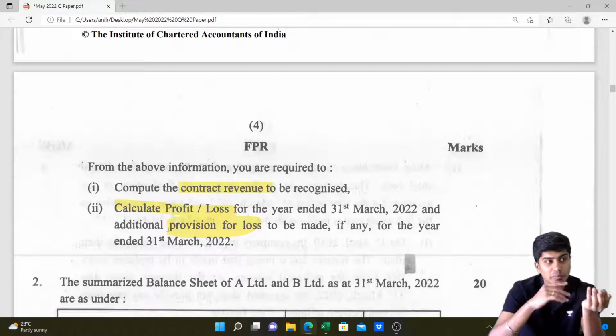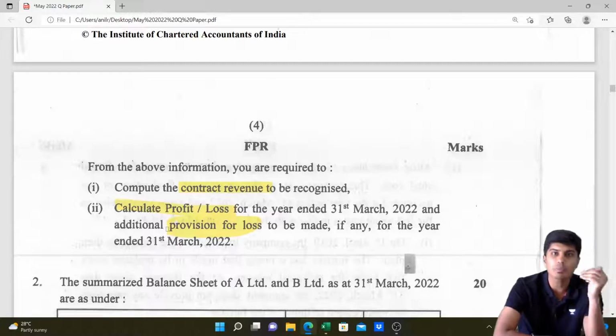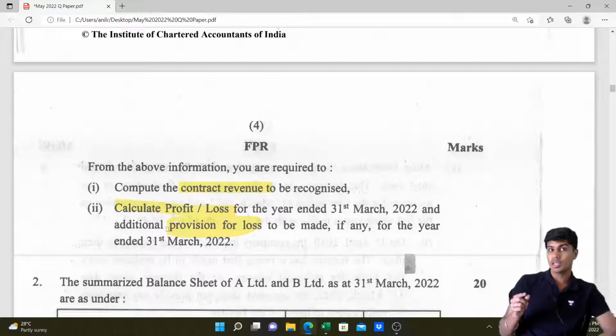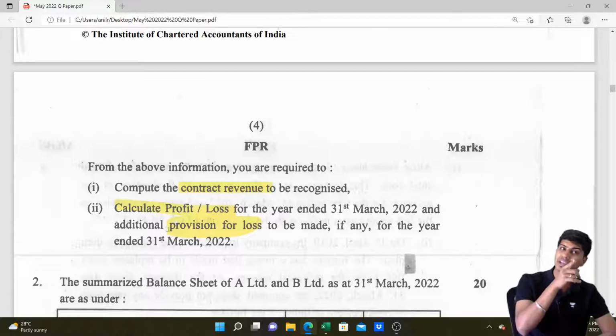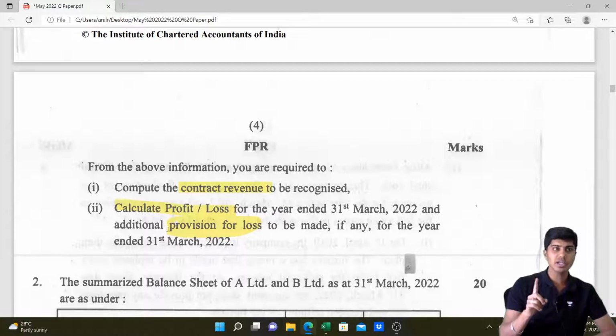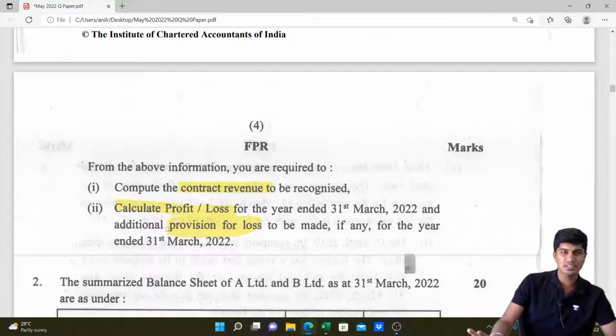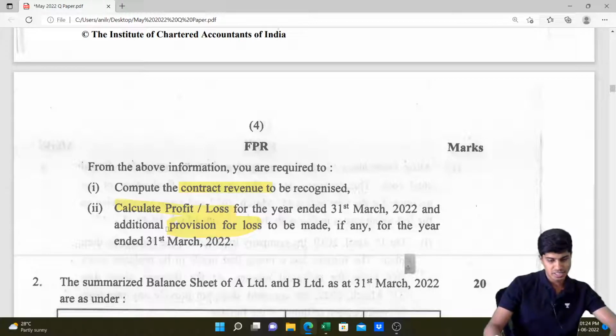Yeah, sir, but the project is not complete. How can I book the entire loss? We need to book the entire loss. Why? Conservatism. Expected expenses and losses should be provided for. You get this? And this entire loss arising because of contract revenue being lesser than total contract cost should be booked irrespective of percentage of completion, irrespective of profit to be earned from the upcoming projects or any other reason. So it should always be booked. Got it, guys?